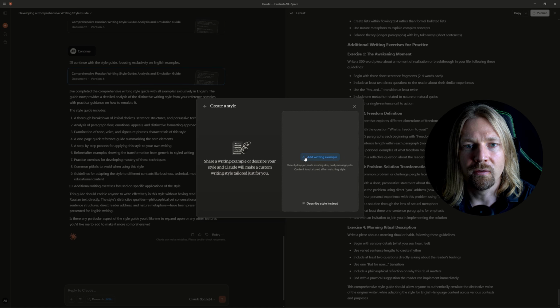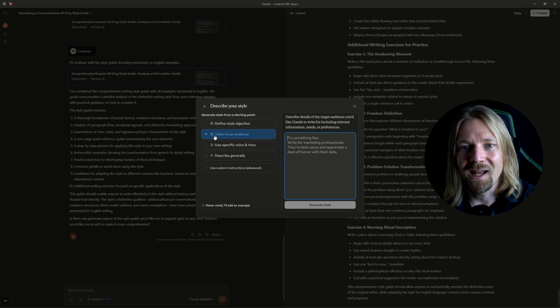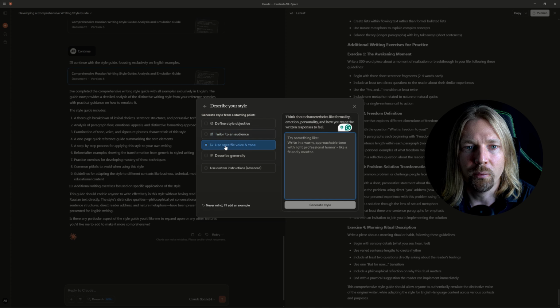You can try to use this function, or there's a function here to describe the style instead, and here there are the different sections that allow you to write the purpose of the style, tailor it to a specific audience, use a certain tone, and make a general description or set custom instructions. Ideally, this is the place where you can put this entire guide in the custom instructions, or you can do it again through examples.